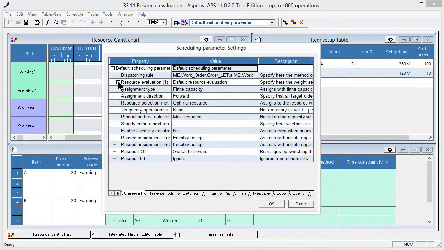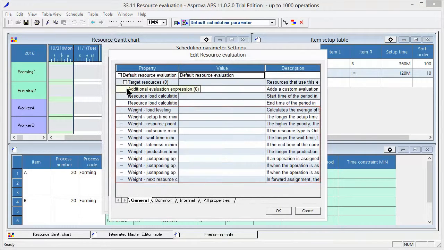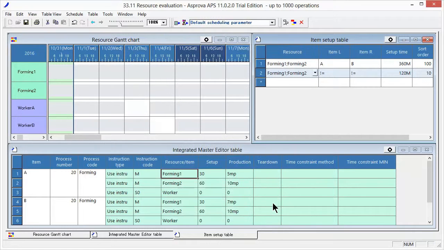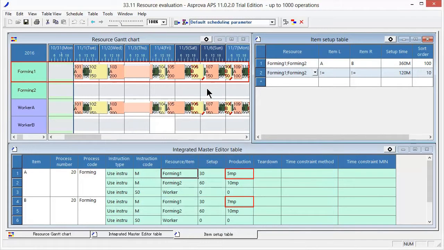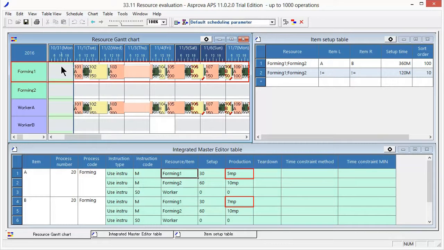Click Resource Evaluation in Scheduling Parameters. There are 11 types of weights. Set Weight Production Time Minimization to 1. Let's reschedule. Operations are assigned to Forming 1, which has higher production capacity.